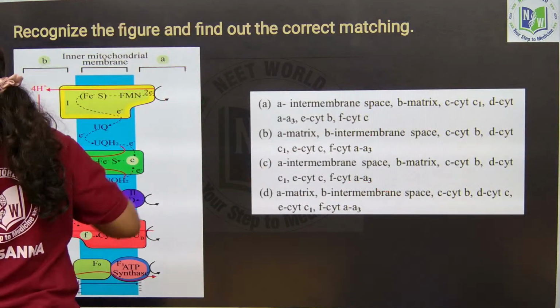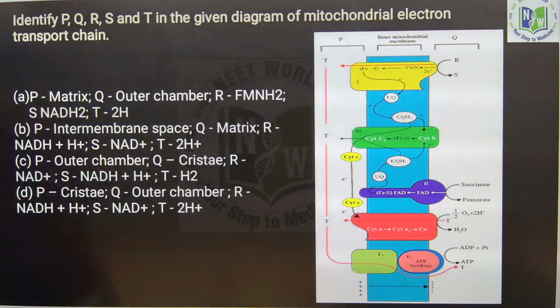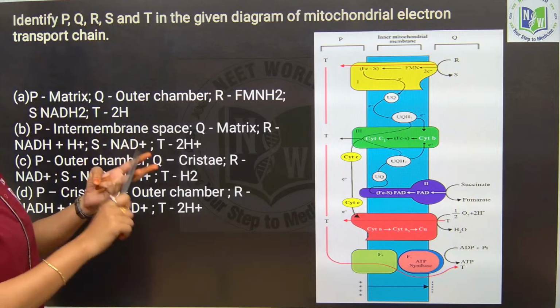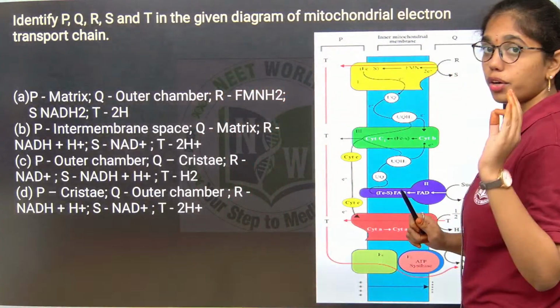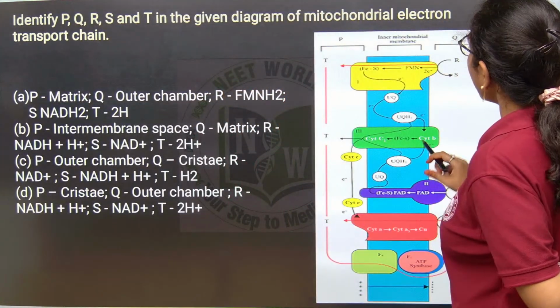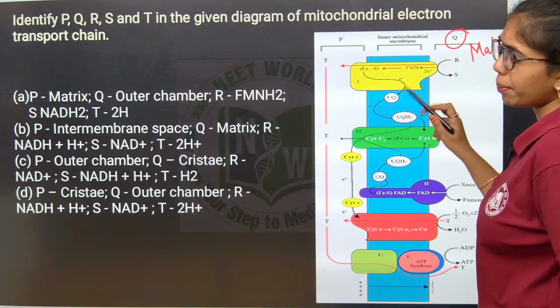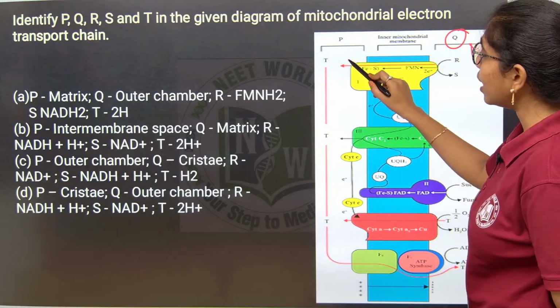One more question I have asked based on the labeling of ETS. One more nice question about ETS. Identify P, Q, R, S and T in the given diagram of mitochondrial electron transport chain. So, here again Q will be what? Mitochondrial matrix. Always do remember when the labelings are given, the flow of protons will be towards the inner membrane space.